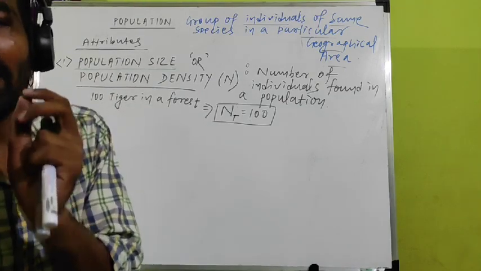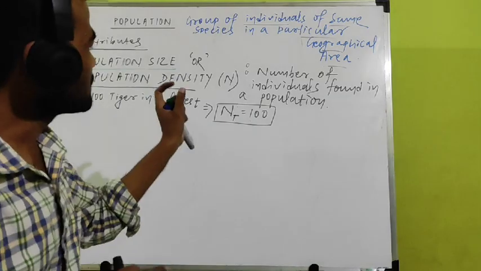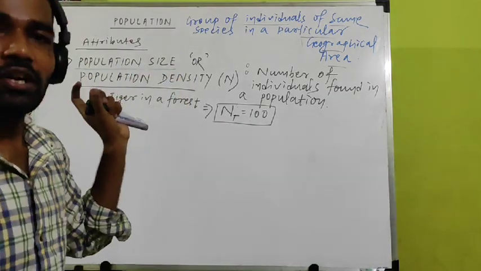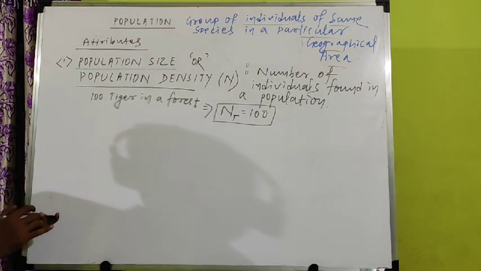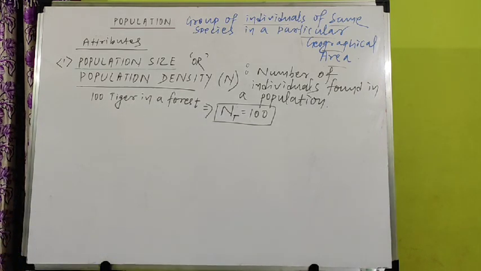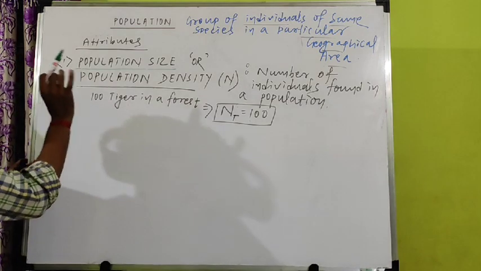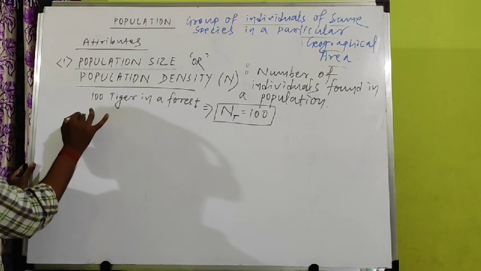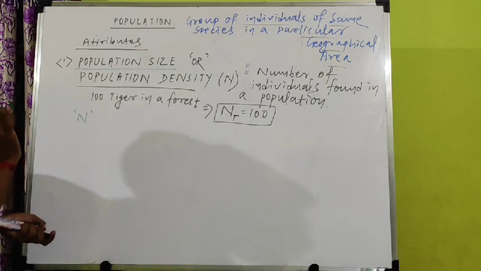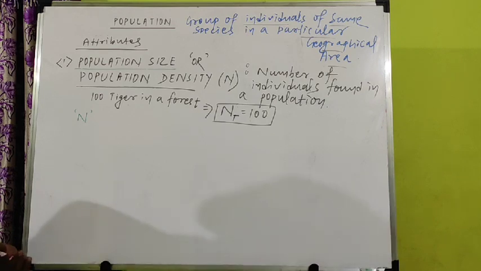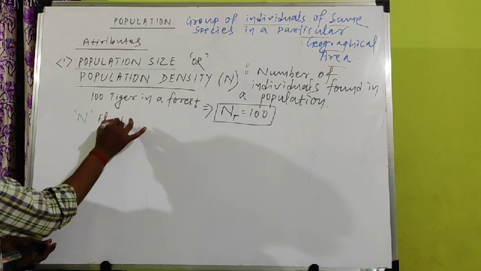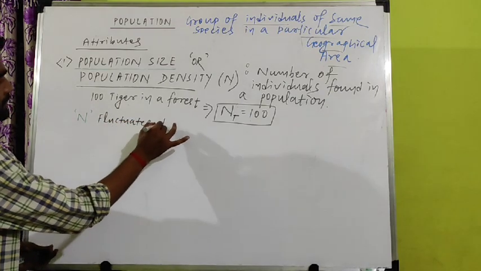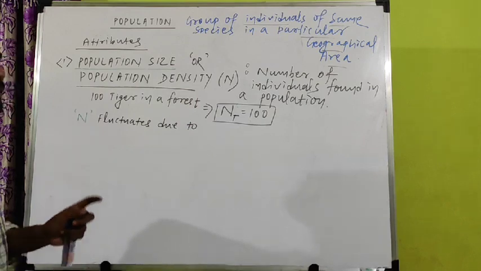Birth and death are the factors or parameters which change this population size or density. So now we will discuss one by one what factors are responsible for changing the population size or density. Population size or density fluctuates. N means population size. This N value fluctuates or changes due to 4 parameters.